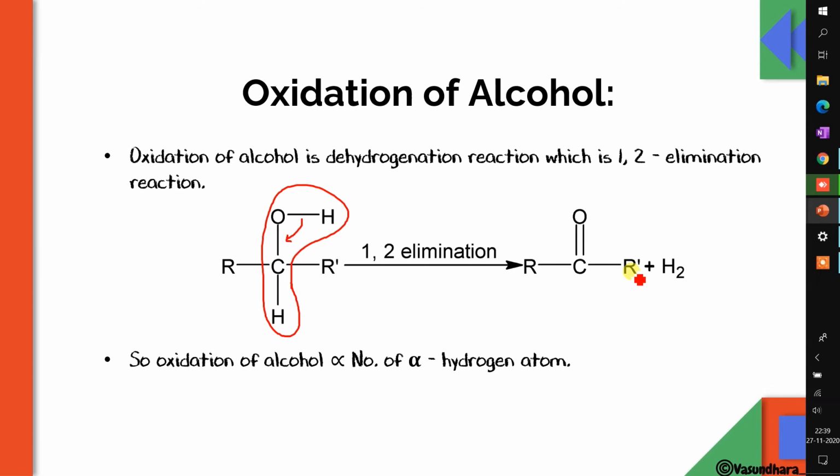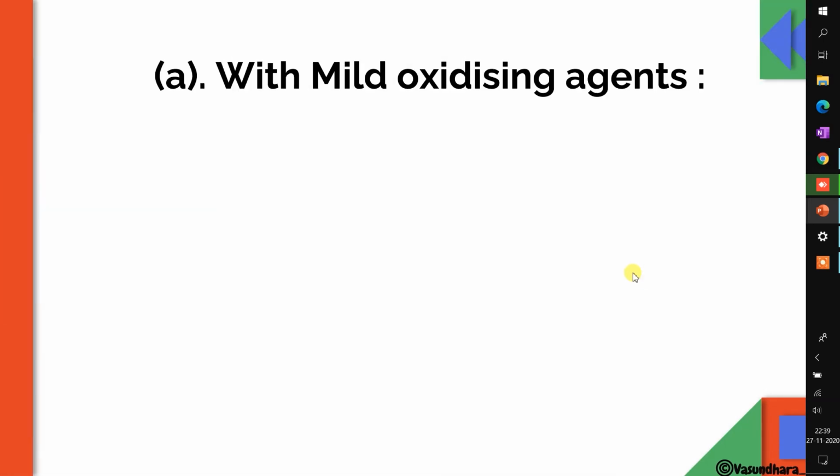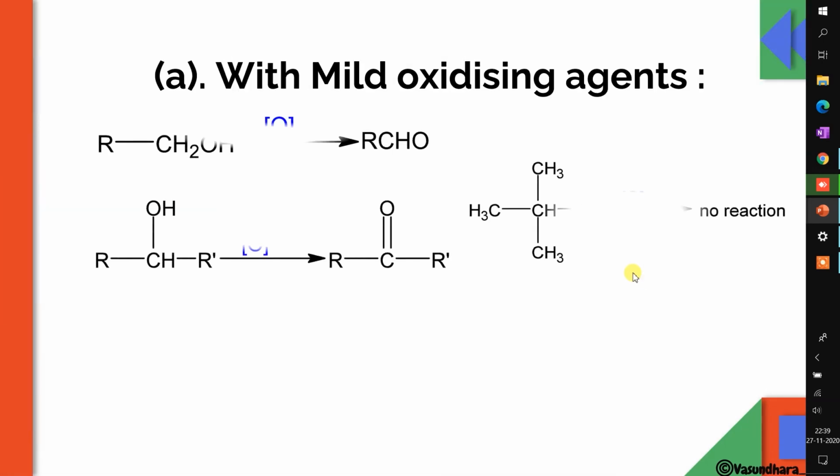So that's why in the tertiary alcohol case, the alpha hydrogen is not there, so the oxidation is not possible. With a mild oxidizing agent, in that continuation of oxidation of alcohol we are doing, if this alcohol undergoes oxidation in presence of a mild oxidizing agent, it will give you aldehyde. Here secondary, it will give you ketone. Here tertiary, there will be no hydrogen over here. Since there is no hydrogen, there will be no reaction. Oxidation is not possible in this case.